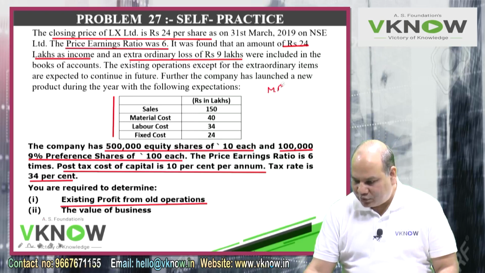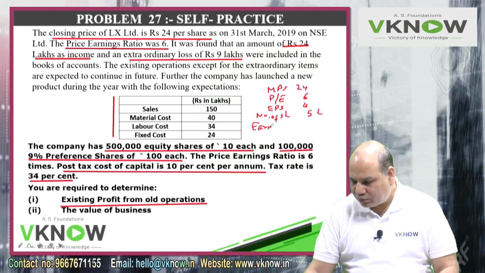The MPS is 24, P/E ratio is 6, which means EPS will be 4, and the number of shares are 5 lakh. Number of shares 5 lakhs. So your earning available to equity shareholder will be 20 lakh.